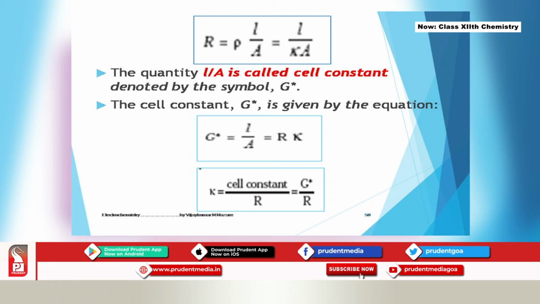The quantity L by A is called the cell constant, denoted by the symbol G star, and this value G star is fixed for a particular cell. It is given by a company saying that our cell constant value is so and so. It is given by this equation L by A. So K is equal to cell constant by R, which is equal to G star by R.